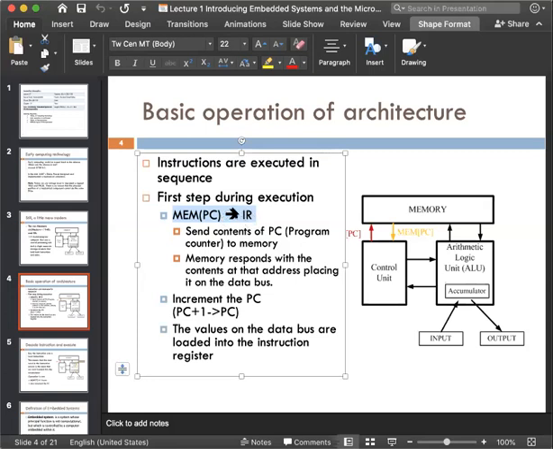After that, as the PC has sent the address to the instruction register, the PC is empty now. So the PC will be incremented to PC plus 1.